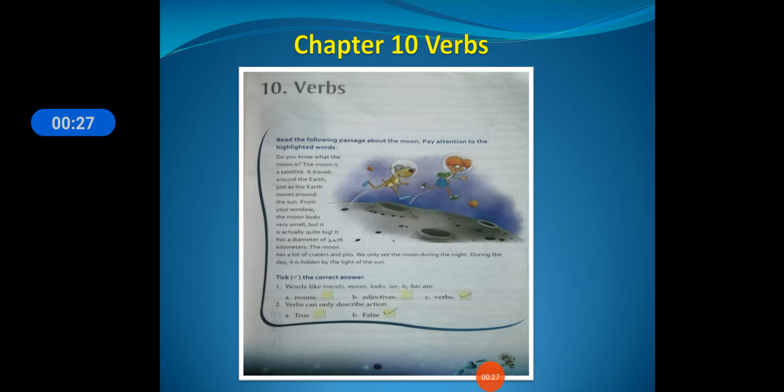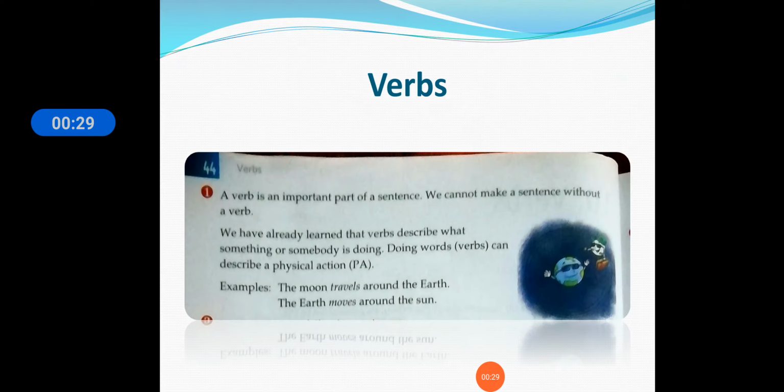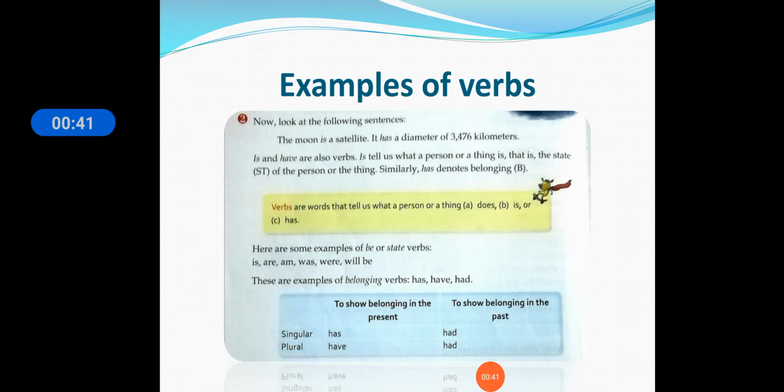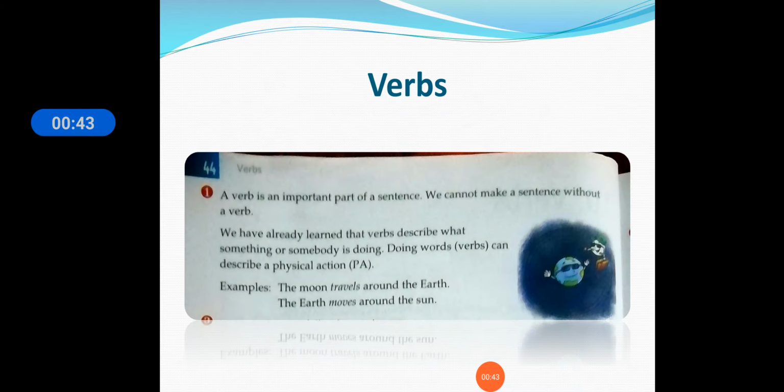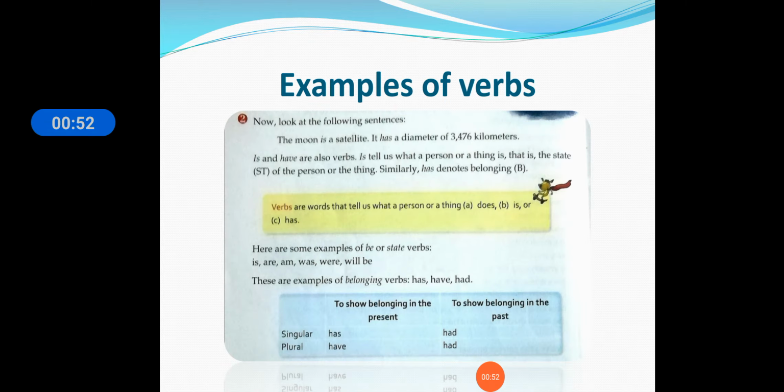Verb is an action word, okay? Verb is an important part of a sentence, okay? We cannot make a sentence without a verb, okay? We have learned three things here regarding verbs. The physical action which takes place is known as doing words, okay? Travels and moves are examples of verbs. And we have learned there are state verbs and belonging verbs.